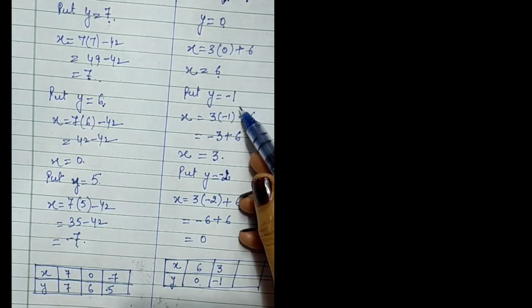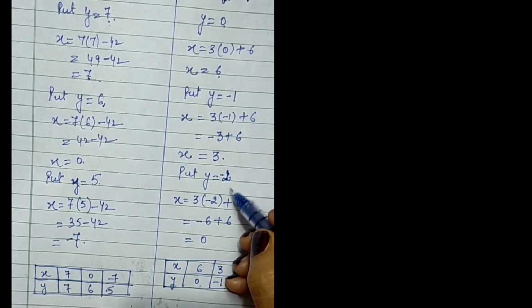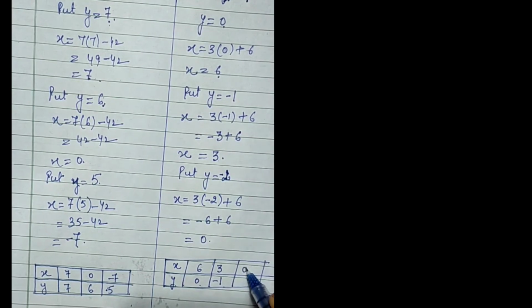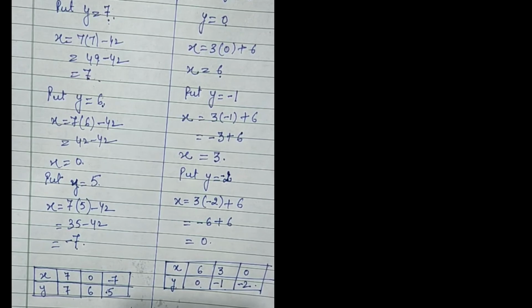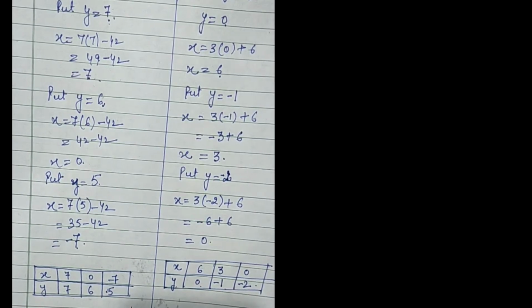So we got the values as x is 6 and y is 0. x is 3 and y is minus 1. x is 0 and y is minus 2. So now we are going to plot these points to get the required value in the form of a graph.